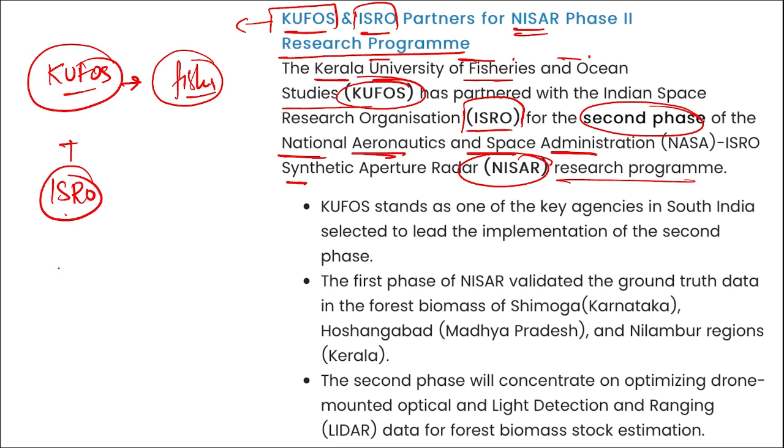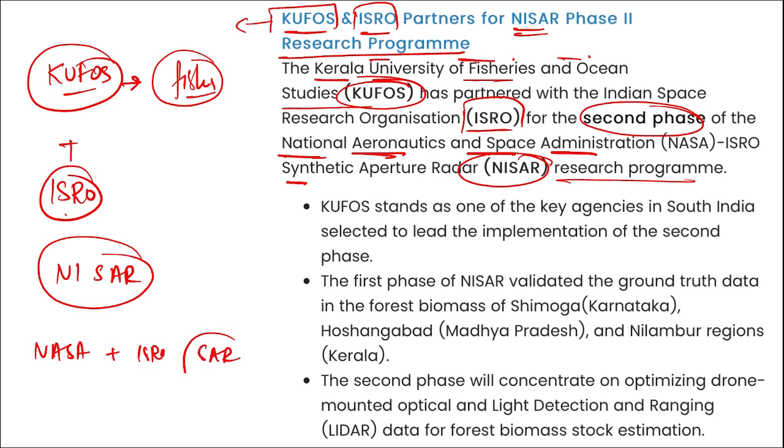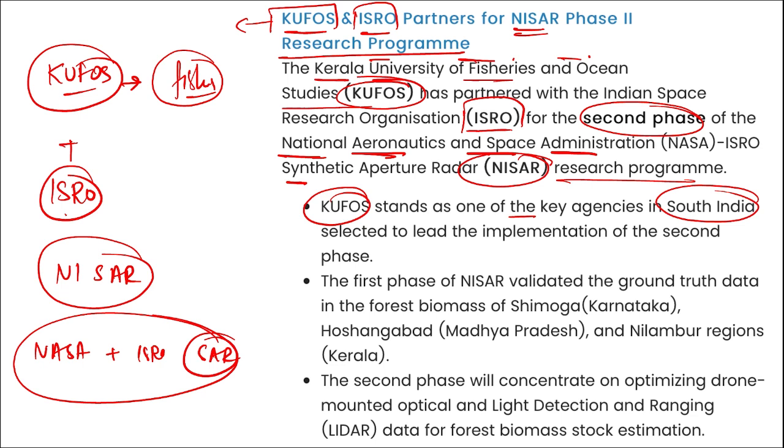NISAR is the NASA ISRO Synthetic Aperture Radar. What is this? NASA and ISRO synthetic aperture radar. So remember, this NISAR is already a joint venture between India and USA, or we can say between ISRO and NASA. Correct. And CUFOS stands as one of the key agencies in South India selected to lead the implementation of the second phase of this NISAR program.